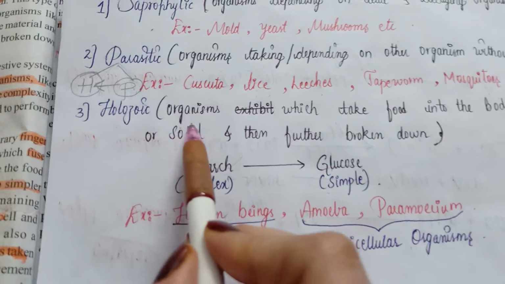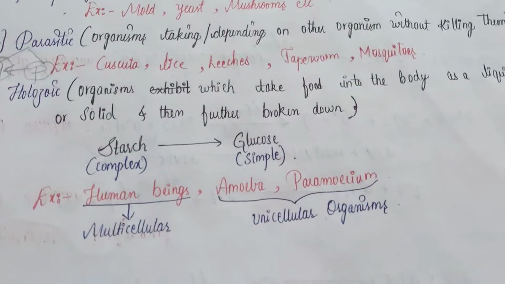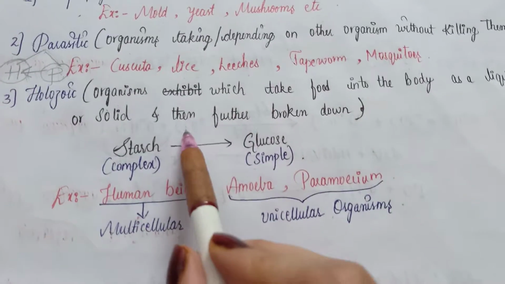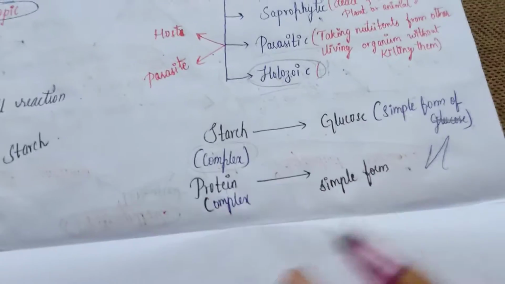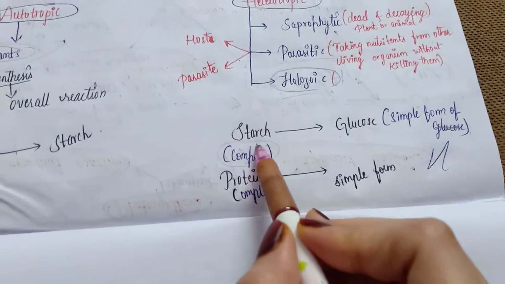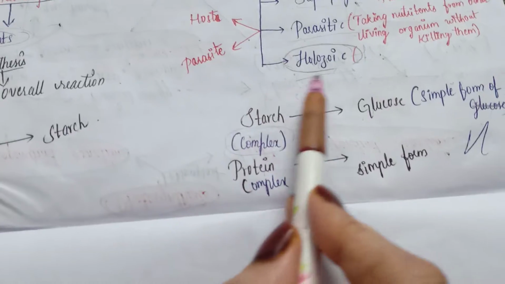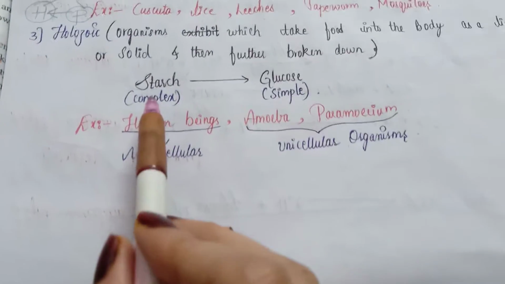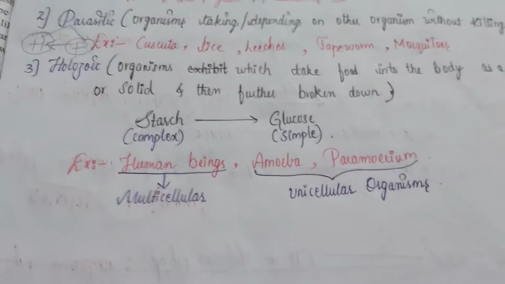Next come to the holozoic, or the organisms which take food into the body in liquid form or solid form, and then they further break it down. As in our last class I said that holozoic are human beings, they take plants containing starch and convert these complex molecules into simple molecules, because human beings can't digest starch which is in complex form.